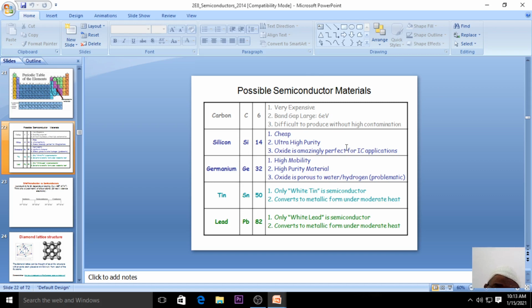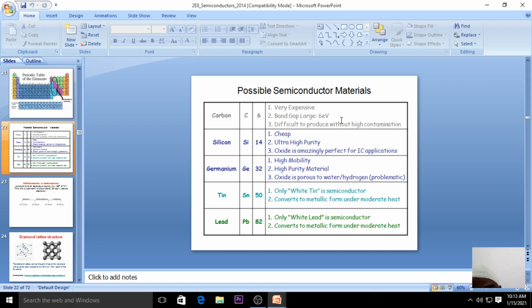Why? Because carbon is very expensive, and when you use a semiconducting material, first of all, it should be cost effective, and the second important aspect is how it can be used from the application point of view. That depends upon the band gap also. If I use carbon, it is very expensive, and the band gap is very large, that is 6 electron volt, and it is difficult to produce without high contamination.